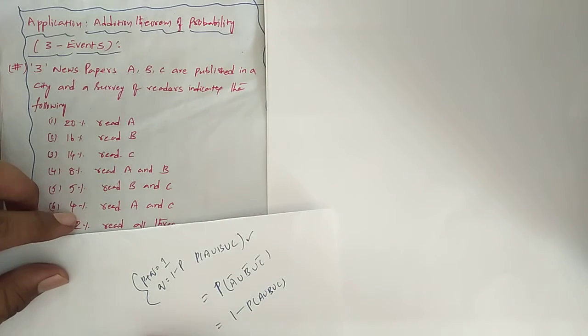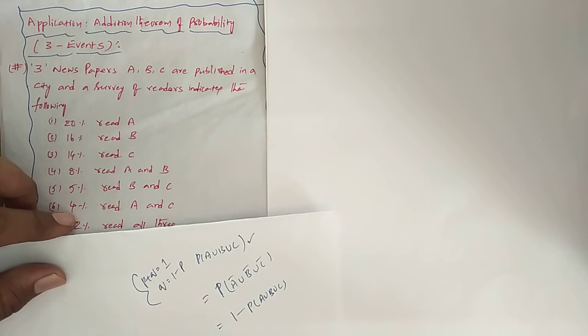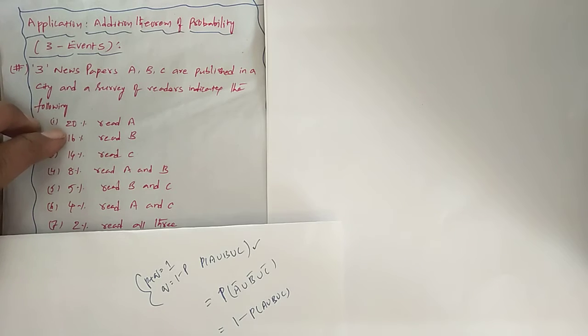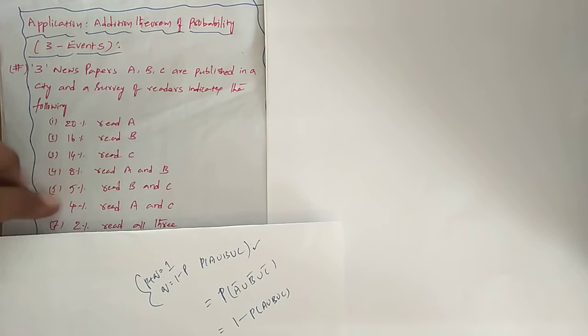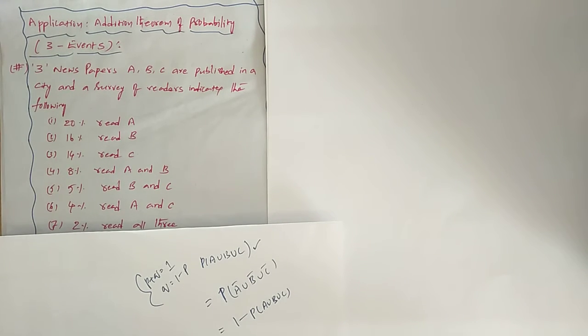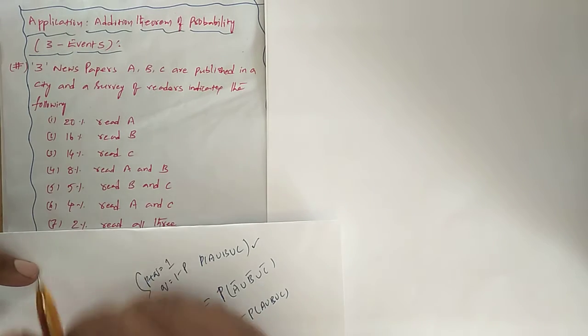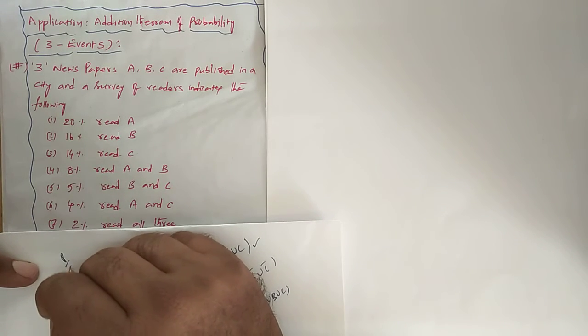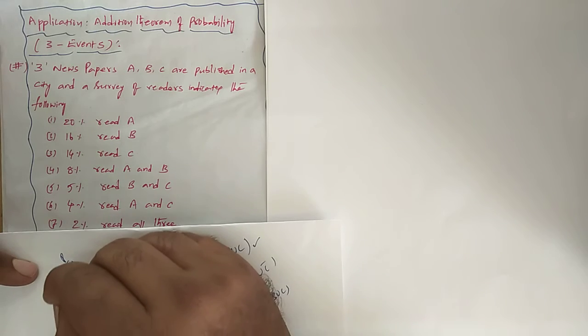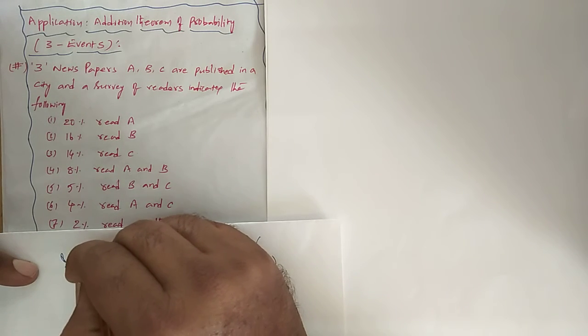Before that, if you observe this problem, the information is in terms of percentage. I already told you the probability information can be provided in three forms. One is ratio form, what you call P by Q form. One is decimal form, 0 point something.